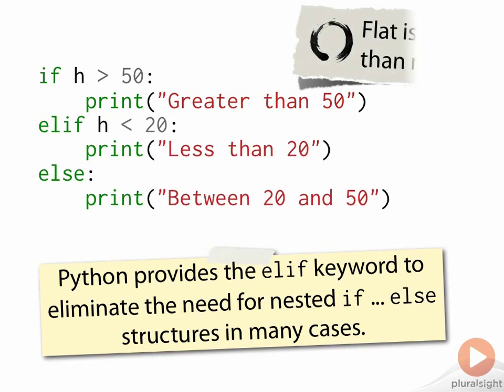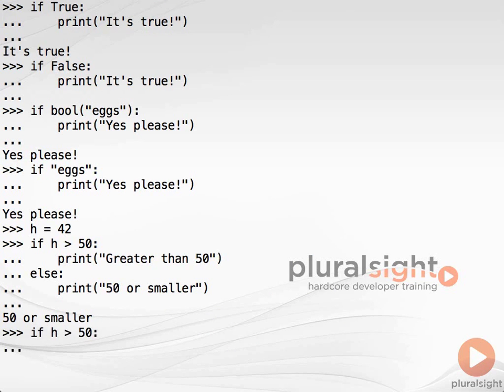As the Zen of Python reminds us, flat is better than nested. This version is altogether easier to read. We'll quickly demonstrate it at the REPL.